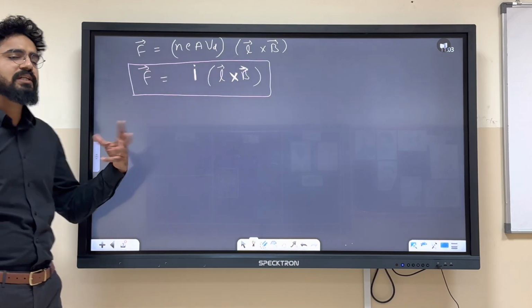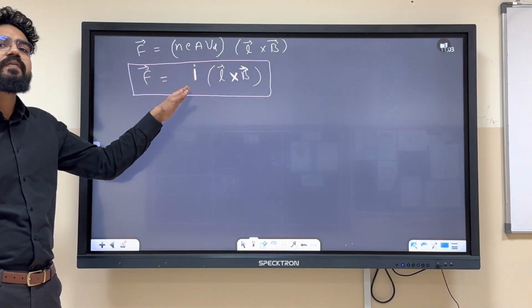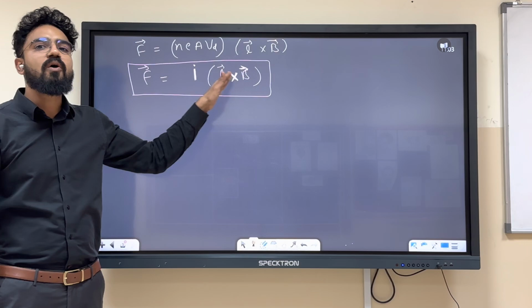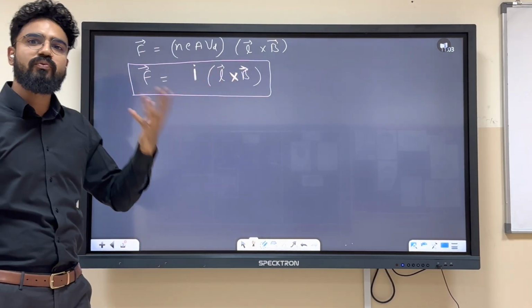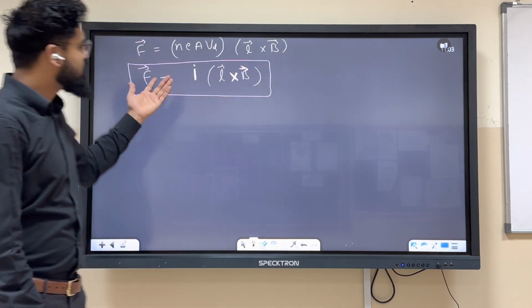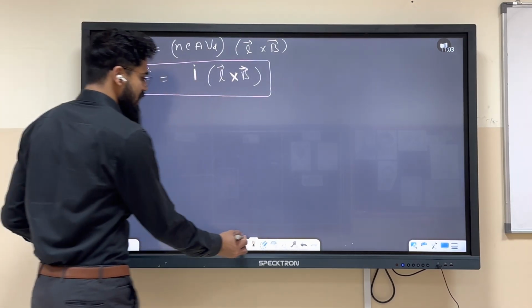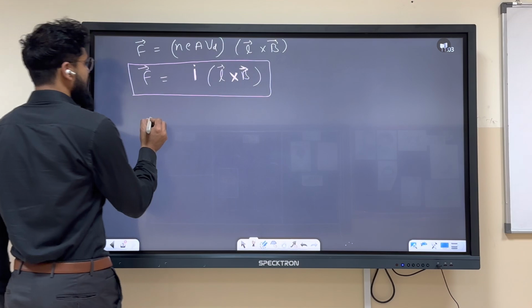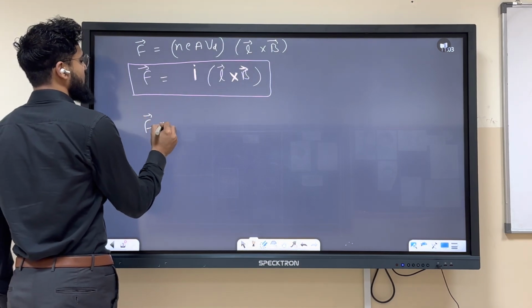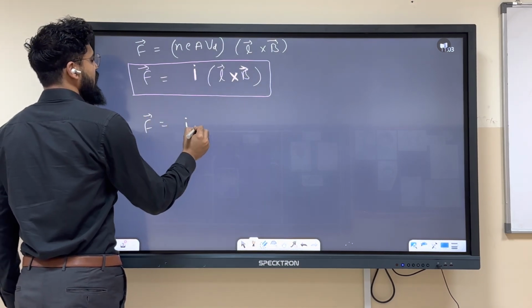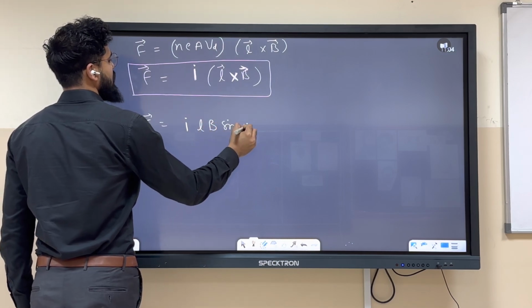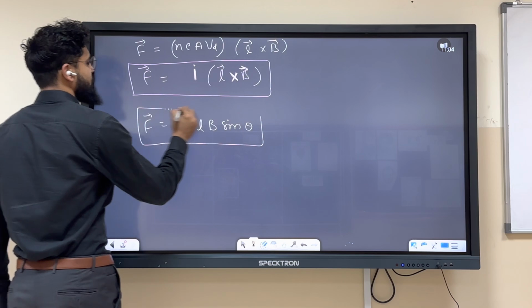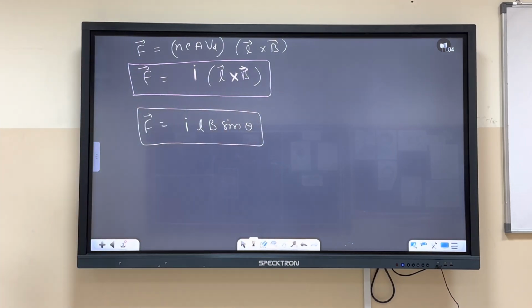Already you know that the force over there depended on the magnitude of current, it depended on the strength of the magnetic field. Yes, you all know, greater the length, greater is the force. You already know this, right? But finally we are getting to the formula. Or we can also write it as F equals I L B sin theta.